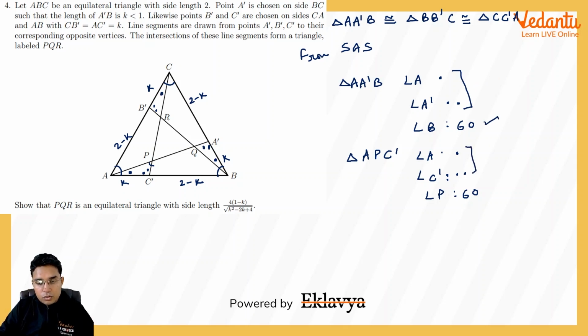So this angle has to be 60 degree. Okay, so similar to this, we can conclude that for R also and for Q also, this angle is going to be 60, 60, 60. So all angles in the triangle PQR are 60, and hence this is an equilateral triangle.